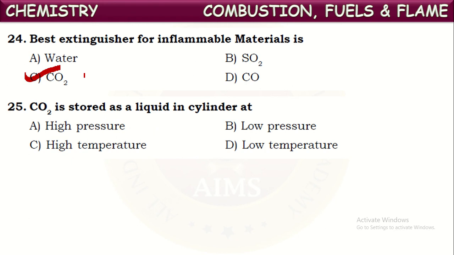Carbon dioxide is stored as a liquid in cylinders. Those we call fire extinguisher cylinders. In those, carbon dioxide is stored under very high pressure. When it is applied at high pressure, a large quantity of carbon dioxide can be stored in a small cylinder. So that can be used for extinguishing fire. When the nozzle of that cylinder is pressed, carbon dioxide comes out in the form of foam and is spread on the fire-causing material like a blanket. It cuts the supply of oxygen thus. Okay, so this carbon dioxide is stored in the cylinders at very high pressure.